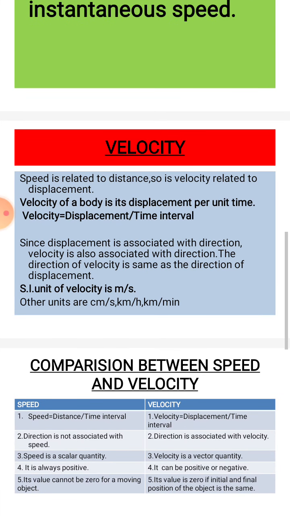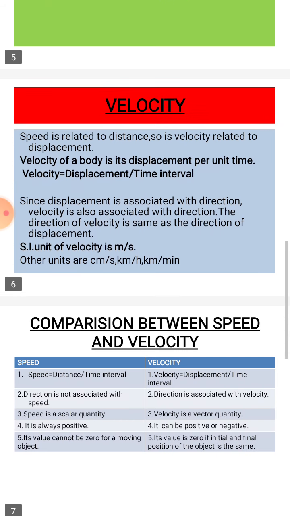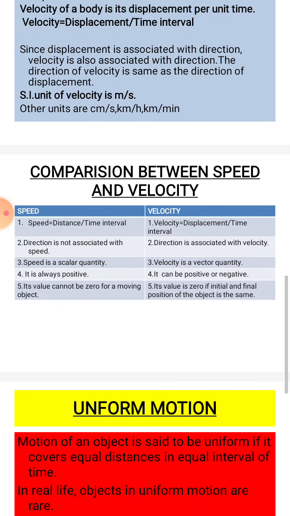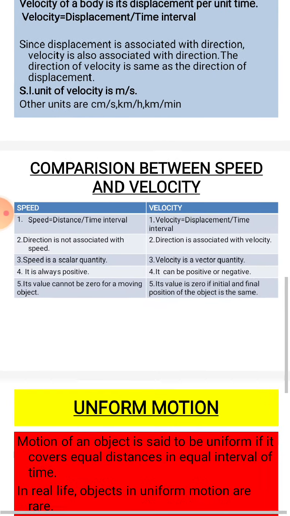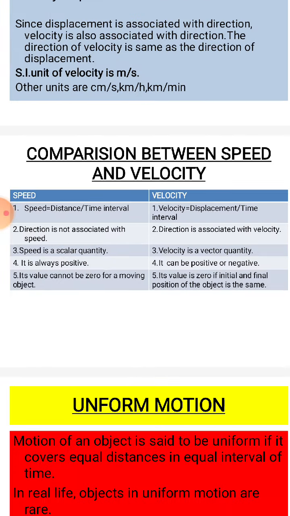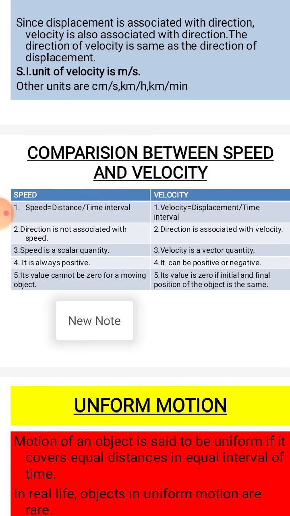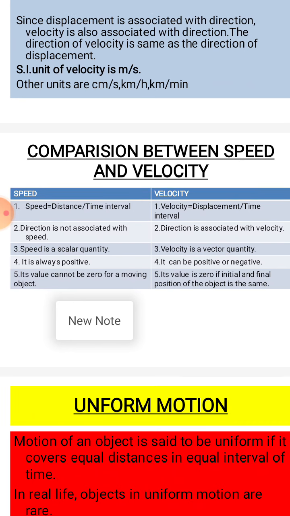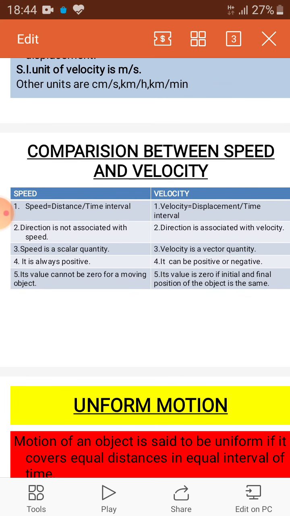Now we will compare speed and velocity. See, the formula of speed is equal to distance by time interval, and the formula of velocity is equal to displacement by time interval. In case of speed, direction is not associated, and in case of velocity, direction is associated. So, speed is a scalar quantity and velocity is a vector quantity.